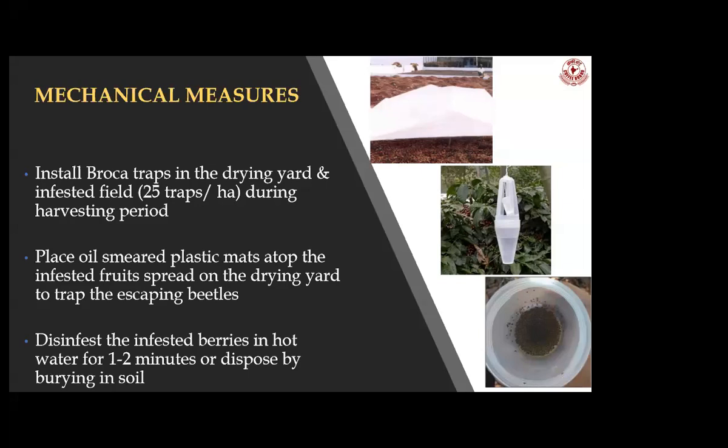After harvest also, if you find some lots with infested plants, you can heap them separately and put a plastic mat smeared with oil. This generates heat in the particular lot and allows the coffee berry borer to emerge from the infested fruits. Once it has emerged, it will be attracted towards the oil smear, and it will get killed.